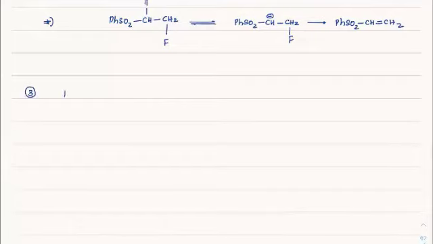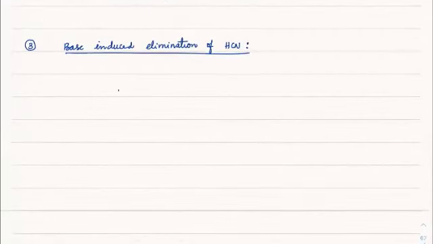Suppose base induced elimination takes place, either for HCN. Okay, how it is done, let's see. Suppose you have COH, I have R and cyanide.